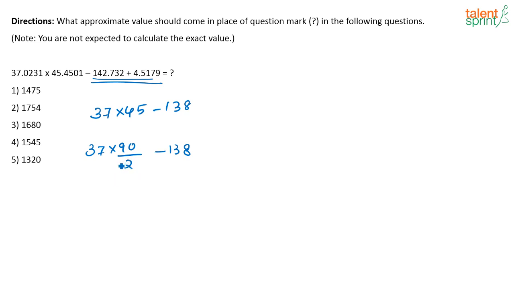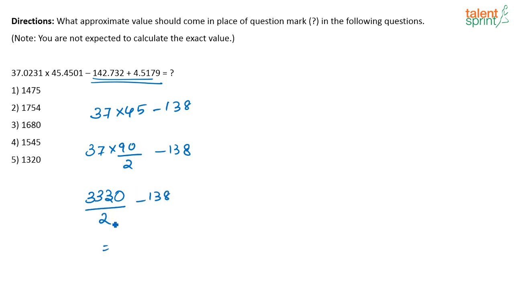So what will be the answer here? See, what is 37 into 90 by 2? 37 into 9 will be 333, so 3330 divided by 2, minus 138.